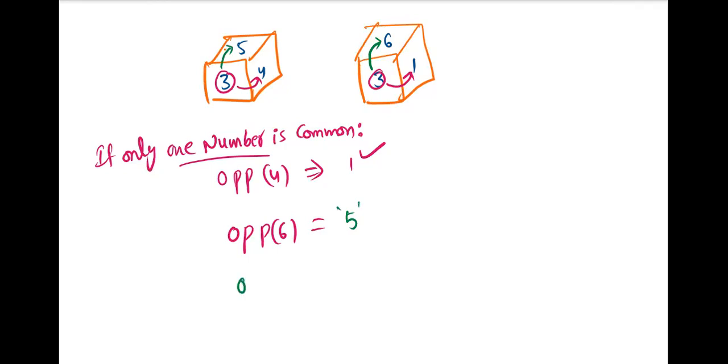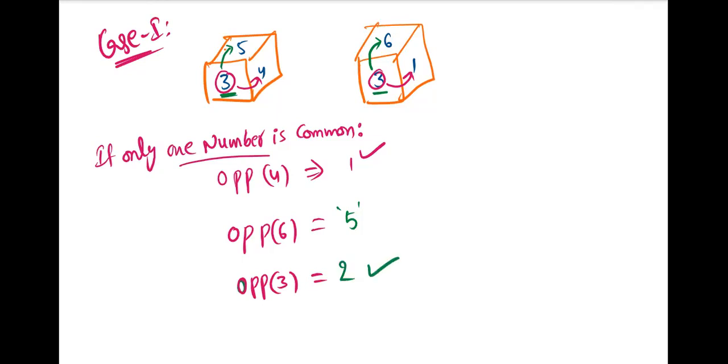Sir, if there is nothing common in that? Then I will say nothing is common. Okay, so this is the first case, case 1. Now tell me the opposite to 3. Opposite to 3 is the only common number in both dice. The number which is not there in these two positions is the answer. The number which is not there in these two is 2. That's all. 2 is the answer.